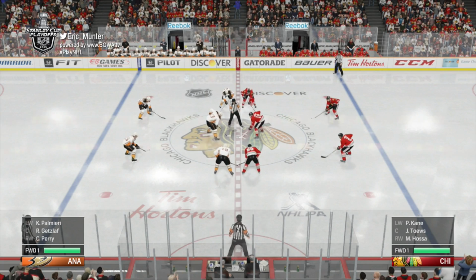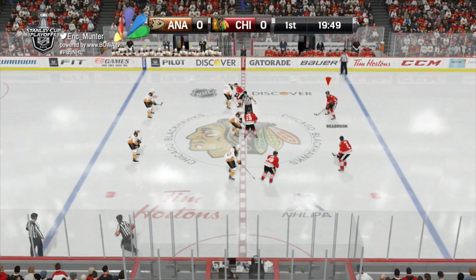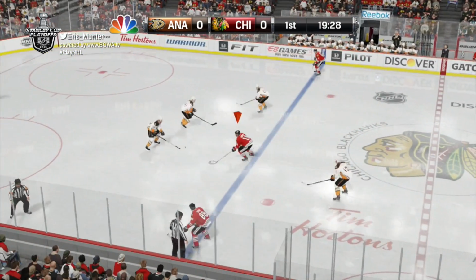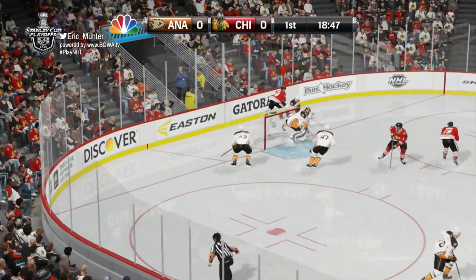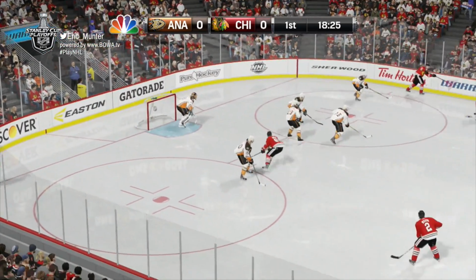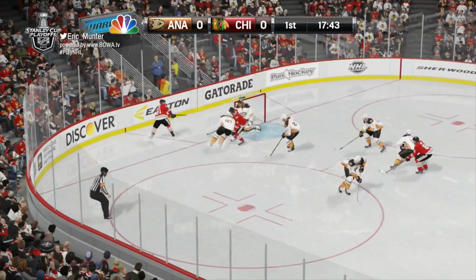Game 3 of this Western Conference clash between the visiting Anaheim Ducks and the hometown Chicago Blackhawks. There's a plural of those Ducks as well. I'll be playing as the Blackhawks as they're in off the opening draw. Into the Anaheim end. A feed over to Keith. He shoots, it's blocked. Taken by Hossa, a chance denied.